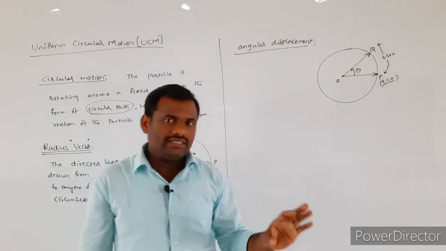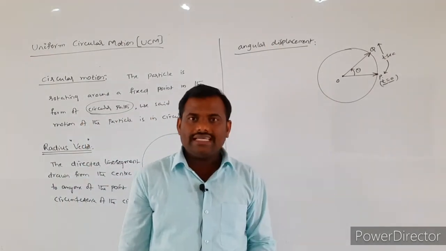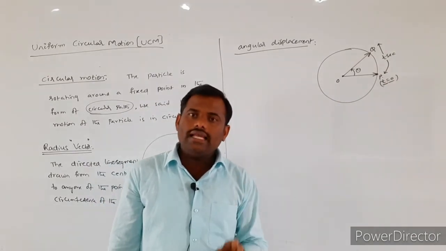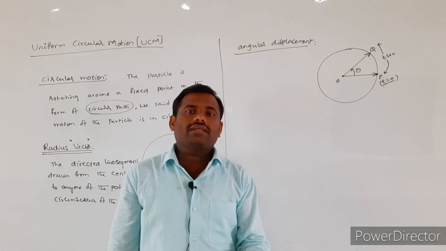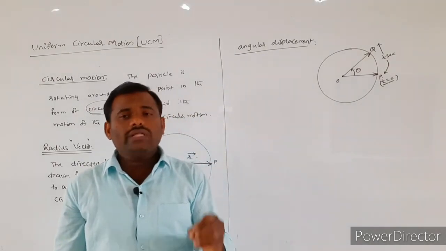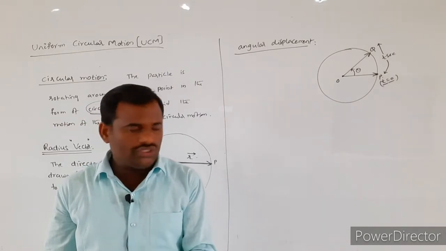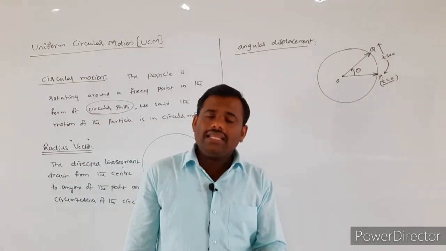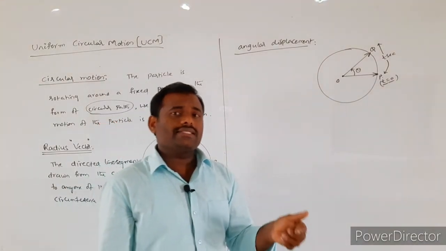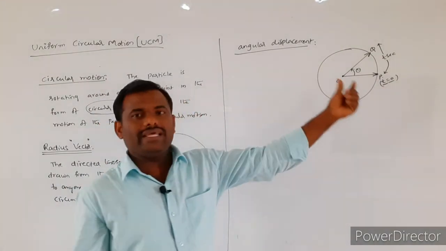I am finalizing the definition once again. Listen. The angle through which the radius vector is rotated while the particle is in motion is called angular displacement.